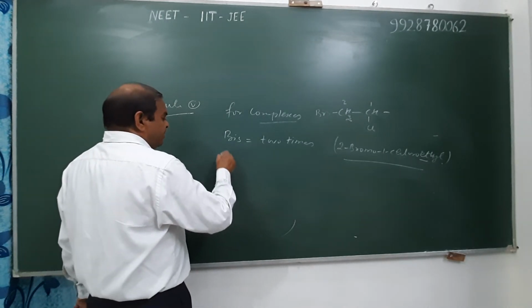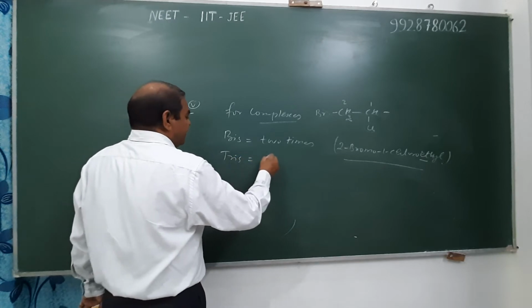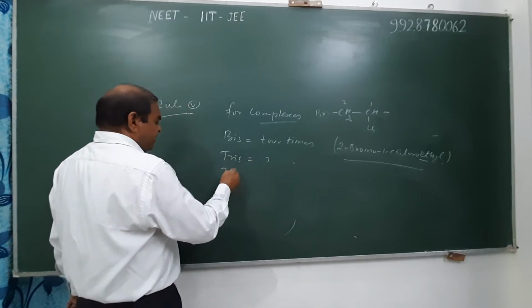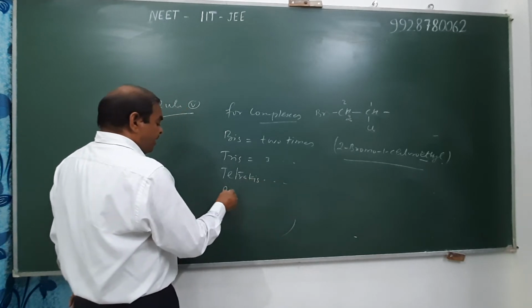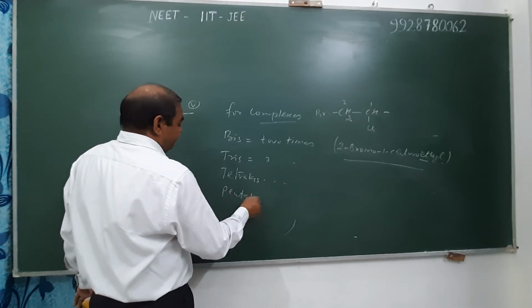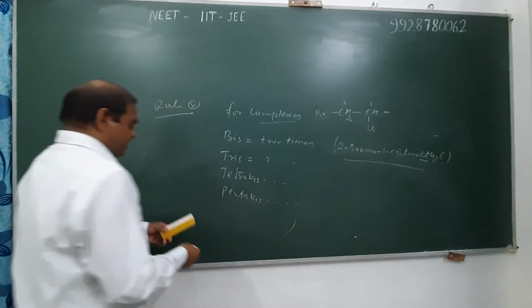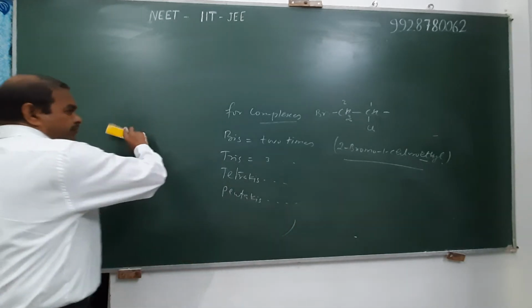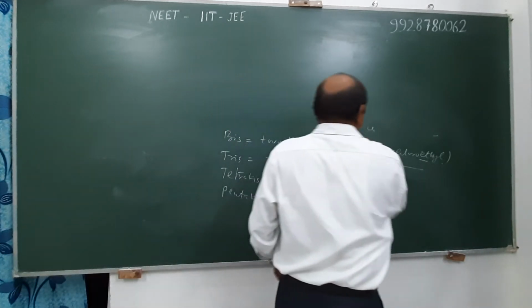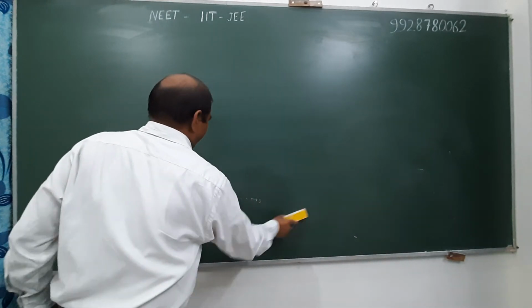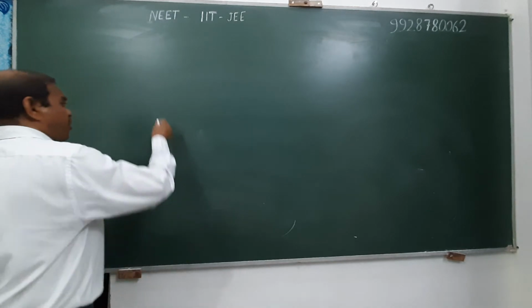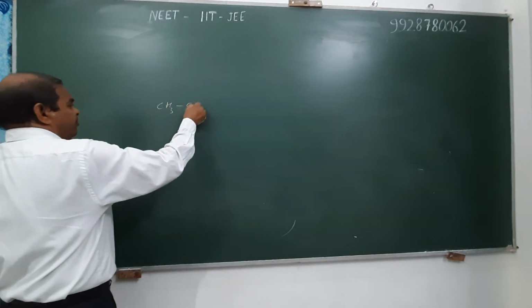If it comes 3 times, then we use tris. 4 times, tetrakis, pentakis for 5 times, etc. Question. Write the IUPAC name of the following species.